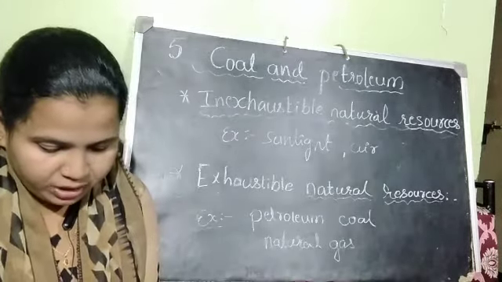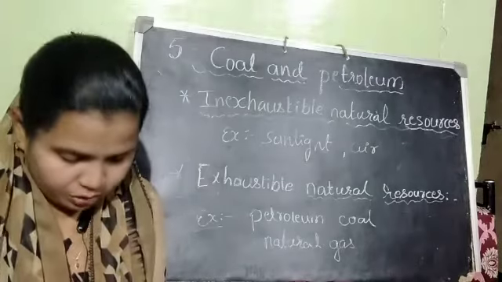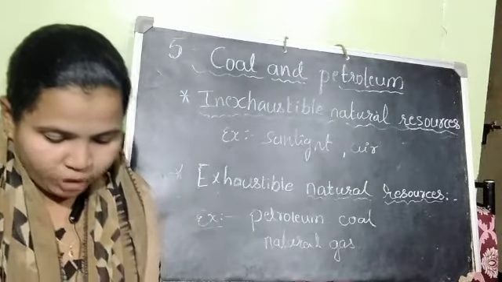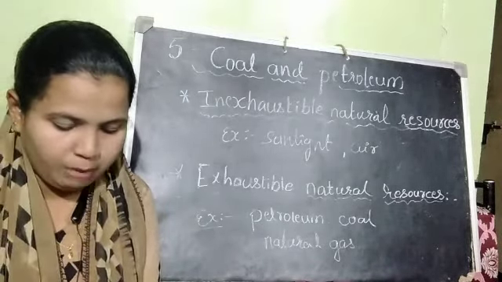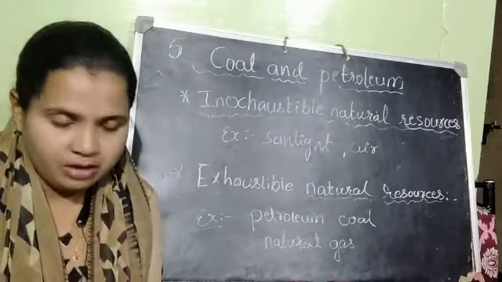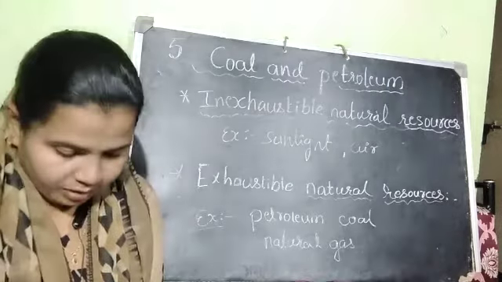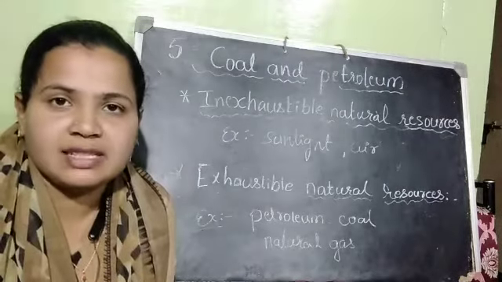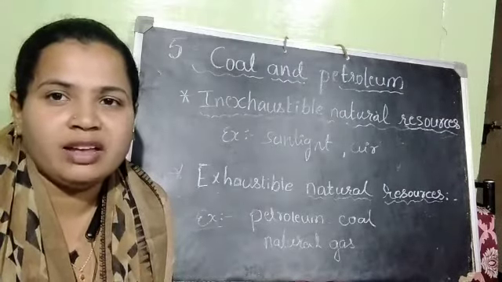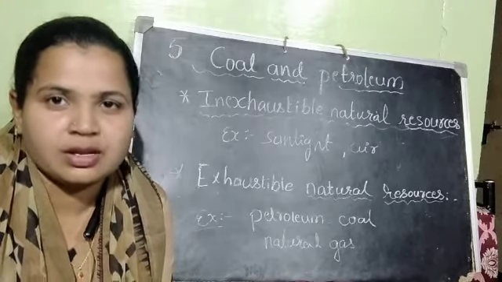For example, exhaustible natural resources are wildlife, forest, minerals, coal, petroleum and natural gases. These are the examples of exhaustible natural resources.